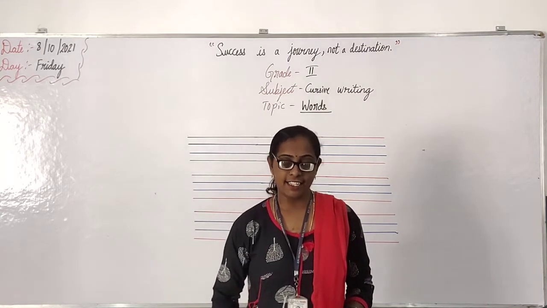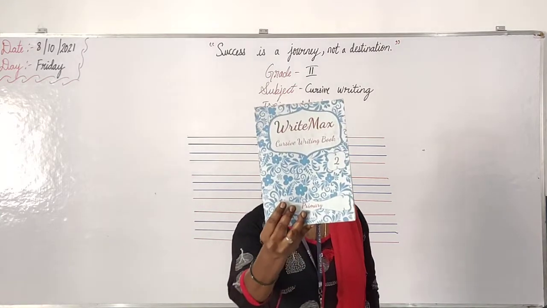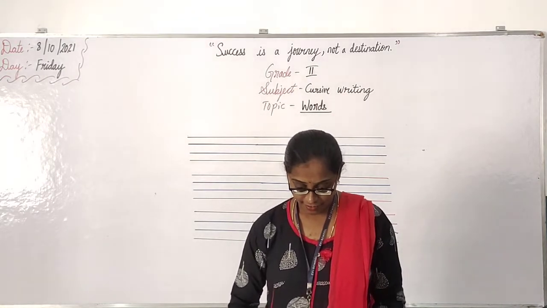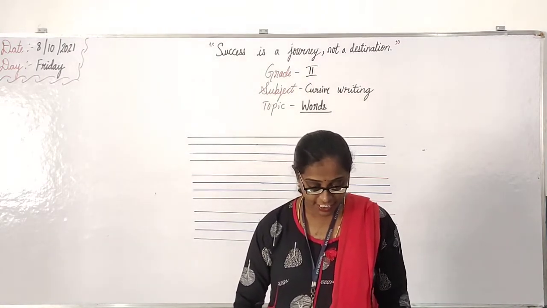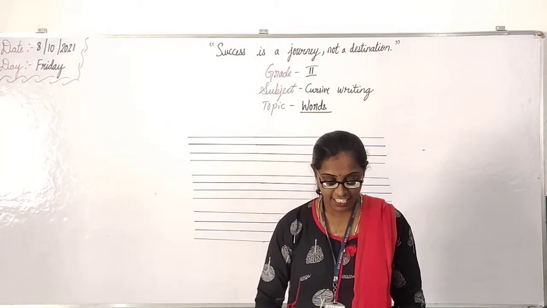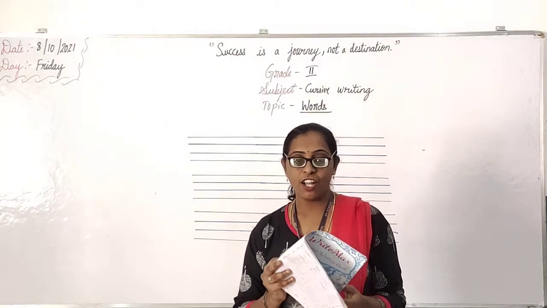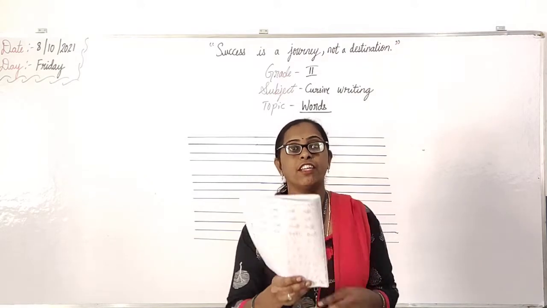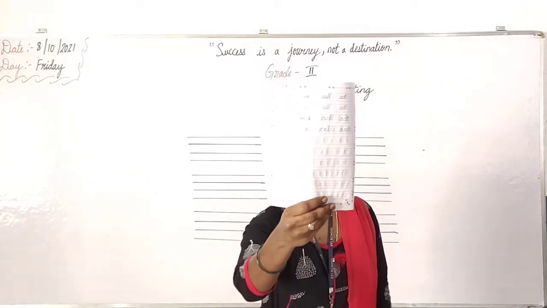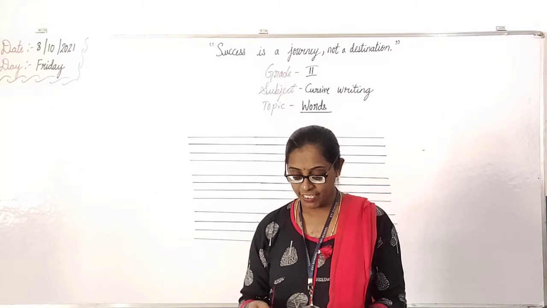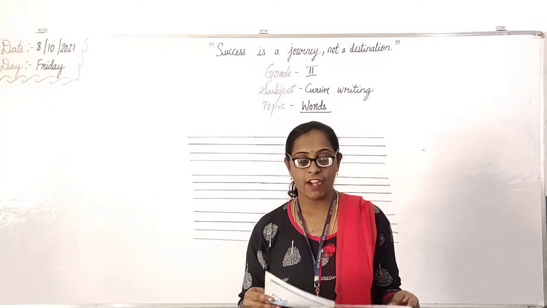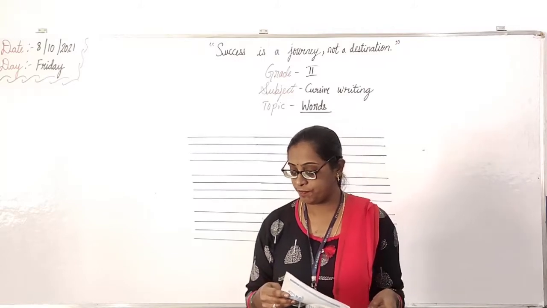Take out your cursive writing book, children. Yes, cursive writing. Till where we completed, children? Yes, till sit, use, call, act. Right, till there we completed. Page number 4. Yes, till here we have been completed. Now, page number 5. Take out page number 5.